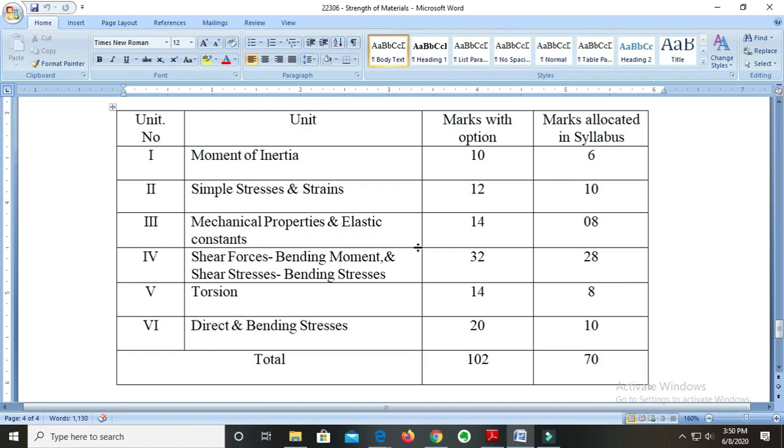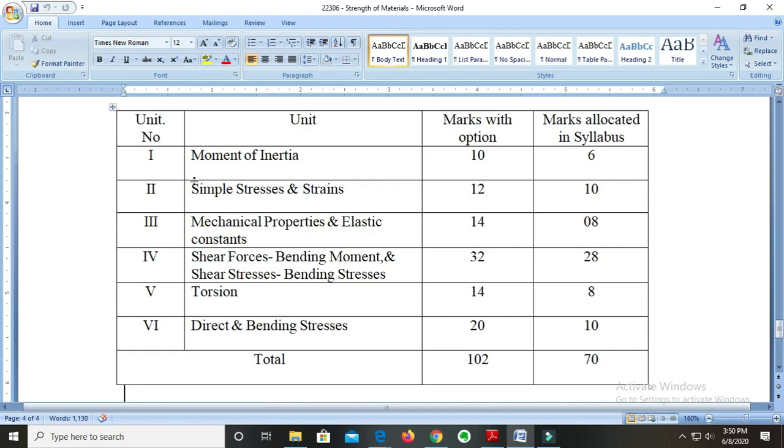I think everyone is clear regarding the structure of the question paper. Today we have discussed only the structure of the question paper. From next lecture we are going to go through the syllabus. We'll start from unit number 2, simple stress and strain, and then unit number 3, and after that we will move to unit number 1.